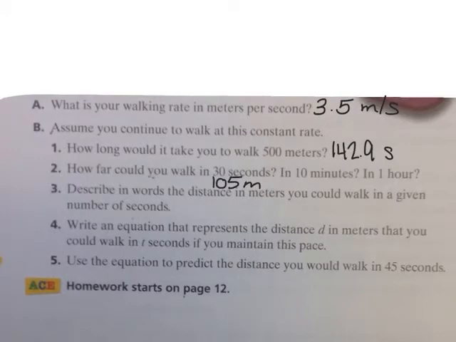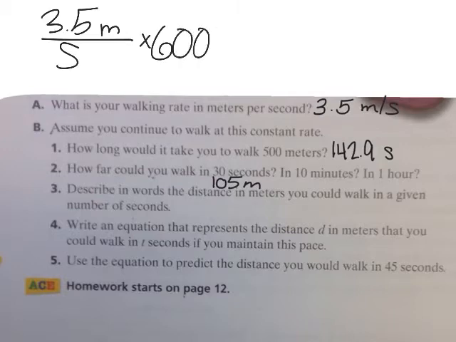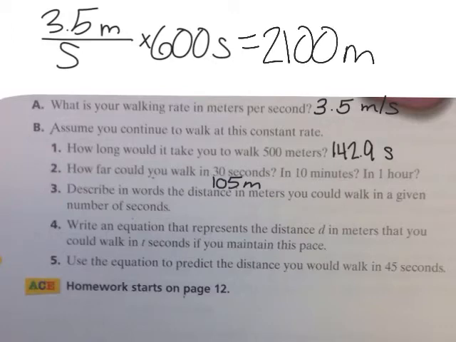I can do the same thing for 10 minutes. However, because my rate is in seconds, I need to convert 10 minutes into seconds, which I know is 600 seconds because there is 60 seconds in 1 minute, and 10 times 60 is 600. Now that I converted my 10 minutes into seconds, I did my math and I got about 2,100 meters in 10 minutes.